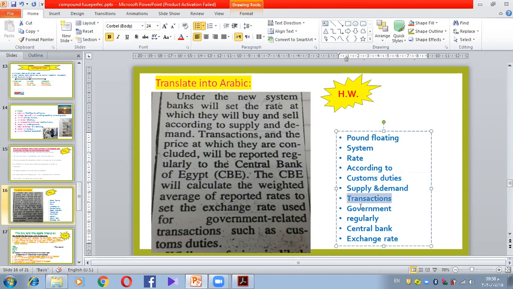Government, حكومة أو حكومي. Regularly, بانتظام أو بصورة منتظمة. Central Bank, البنك المركزي, and Egyptian Central Bank, البنك المركزي المصري. Exchange rate, سعر الصرف. So I just tried to give you the difficult words to make it easier for you. Just try to translate it, and we are going to check it together as usual.